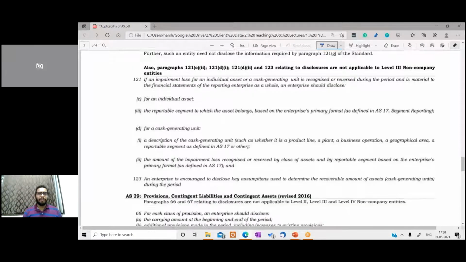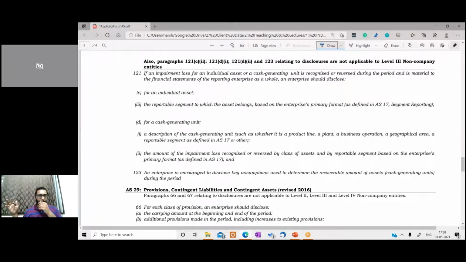And there is one more exemption given, which is not applicable to level 3, and which goes to the impairment of a cash generating unit. So there is an impairment loss, for an individual asset or cash generating unit, that is recognized or reversed during the period. Now for the reportable segment, we are not supposed to disclose the segment bifurcation of impairment loss. Those detailed bifurcations are not applicable, as AS 17 itself is not applicable.